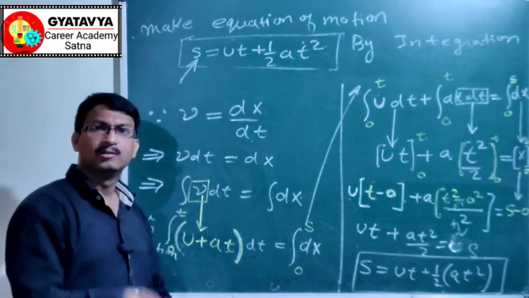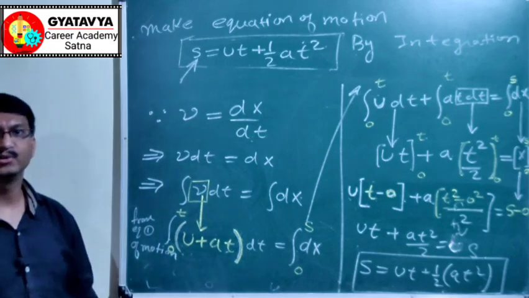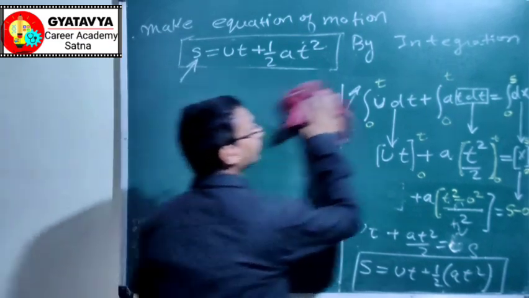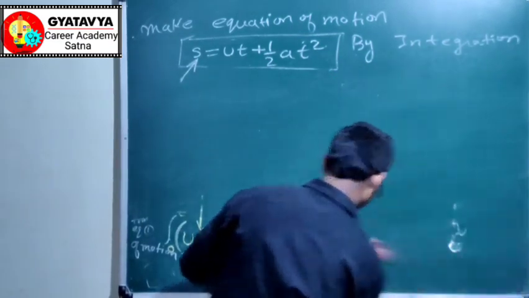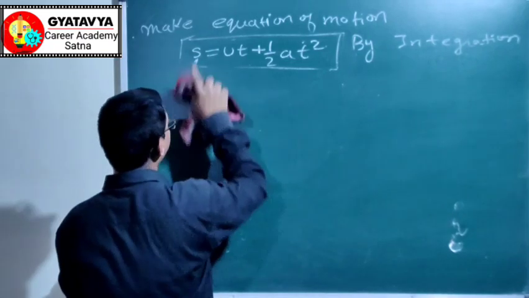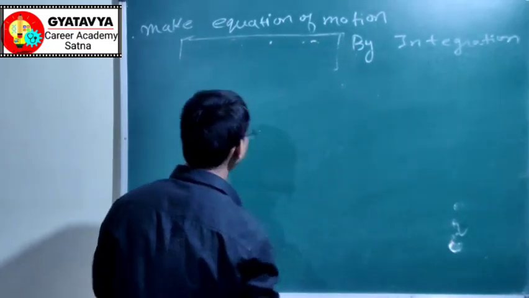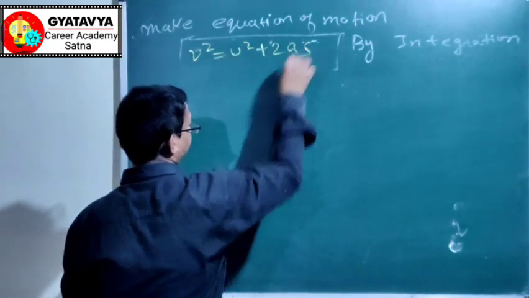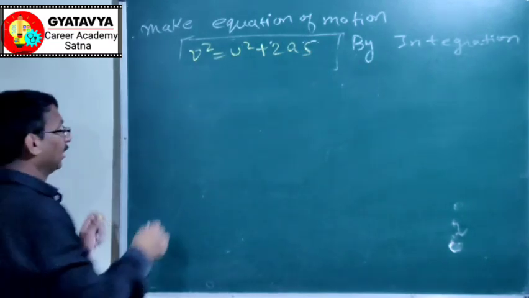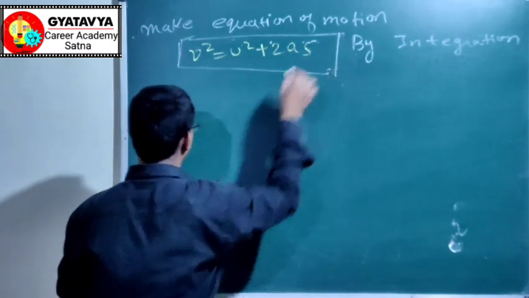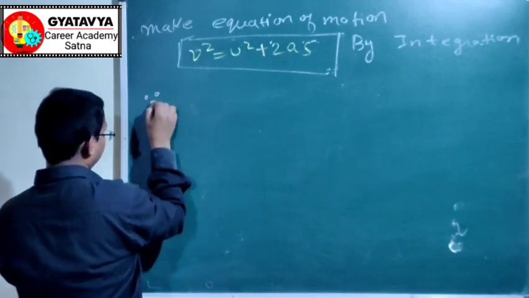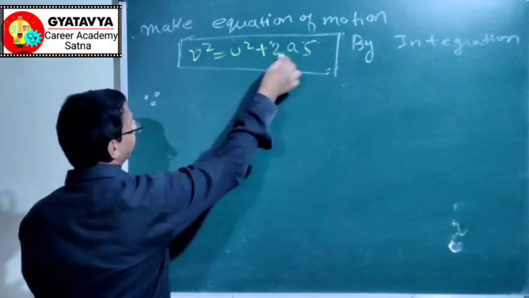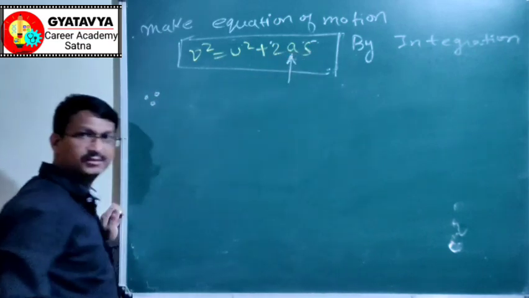Now move on to proving equation number 3 of motion. The third equation of motion is v square equal to u square plus 2as. Again, how to start? This is the important thing. Start with the acceleration parameter.